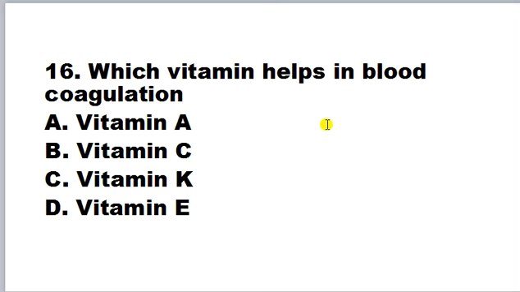Which vitamin helps in blood coagulation? Vitamin A, vitamin C, vitamin K, vitamin E. So here vitamin K is a group of structurally similar fat soluble vitamins that are needed for the post translational modification of certain proteins that are required for blood coagulation, and in the metabolic pathway it is also required for the bone. So vitamin K is indirectly involved in blood coagulation. So correct answer is C. Vitamin K helps in blood coagulation.